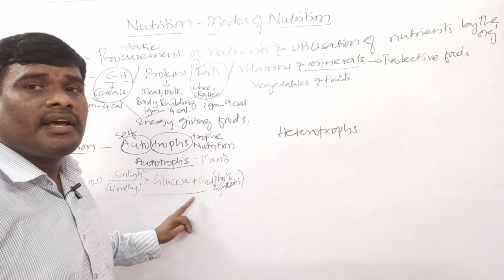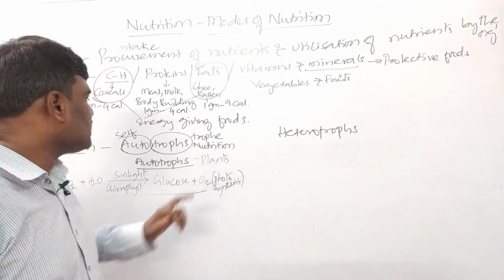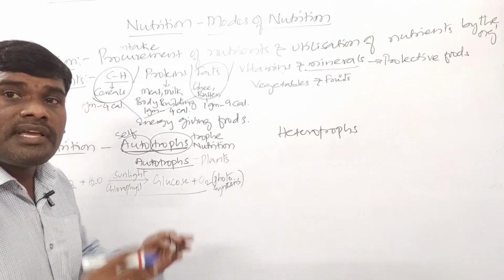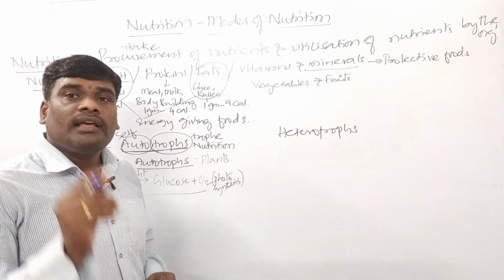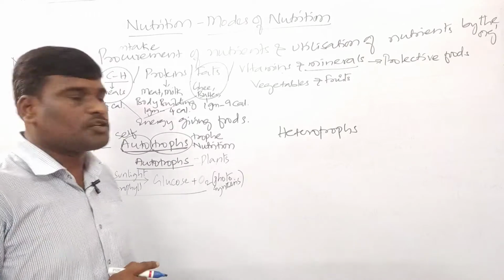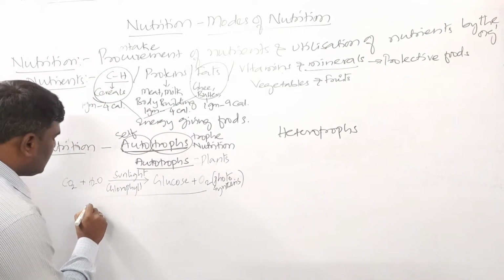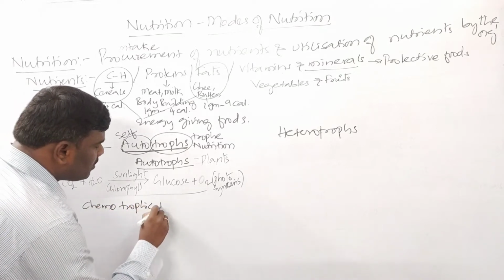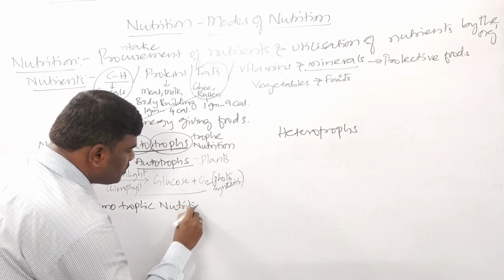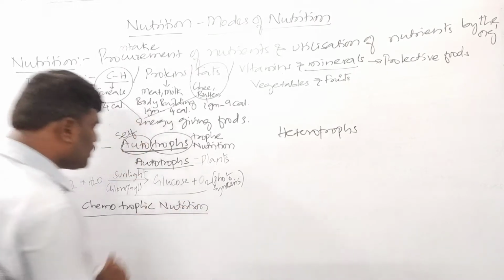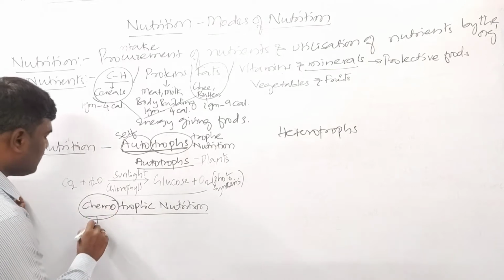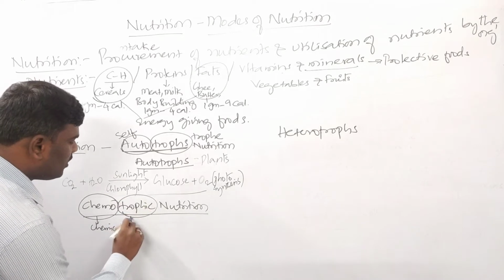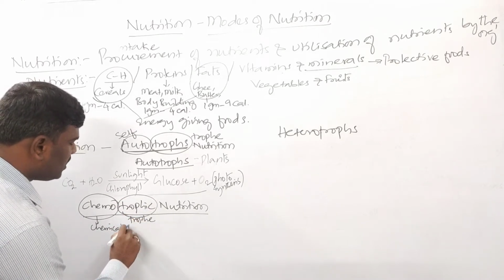Such kind of nutrition is seen in the plants. So this is called as what, children? Autotrophic nutrition. So in this autotrophic nutrition, children, there is another subtype of nutrition, that is chemotrophic nutrition. So what is this chemotrophic nutrition? Chemo means what, children? Chemicals. Right? Trophic, we have already studied, isn't it? Trophic means what, children? Nutrition.